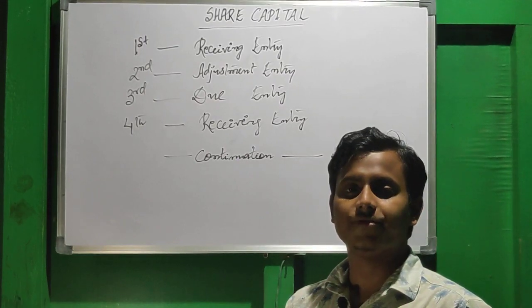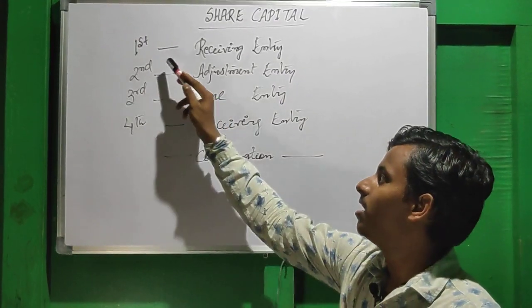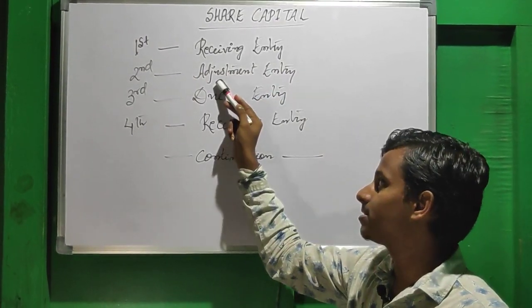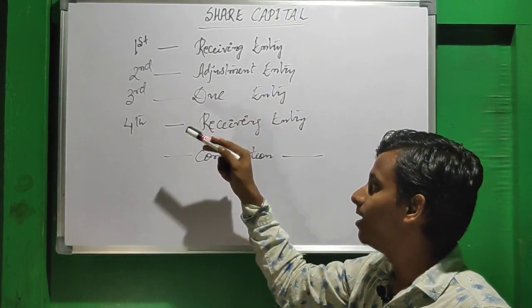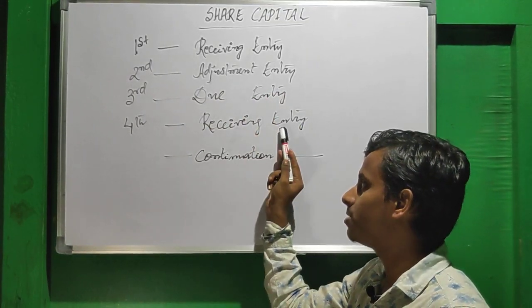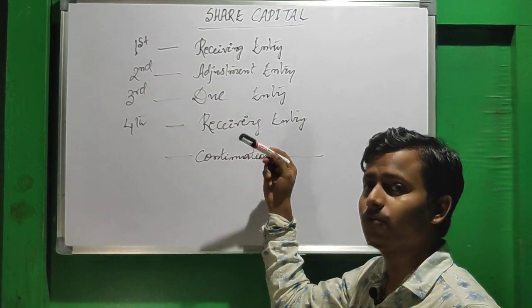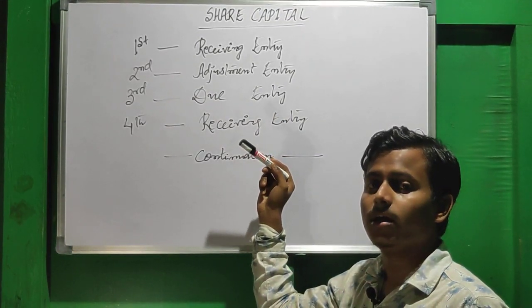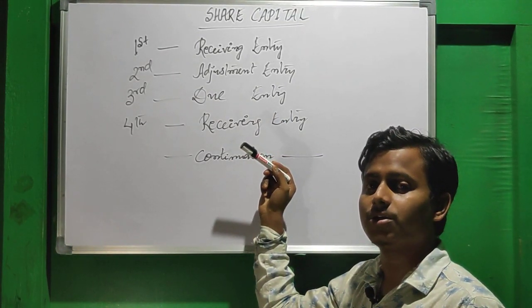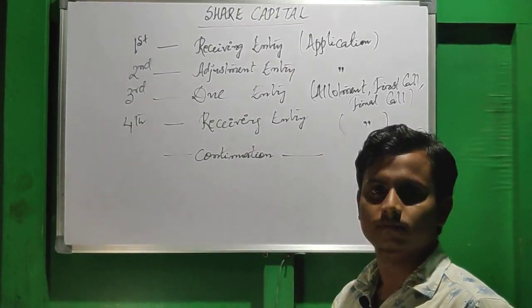The first journal entry is the receiving entry, the second is the adjustment entry, the third is the due entry, the fourth is the receiving entry, and this due and receiving entry will be continuing.